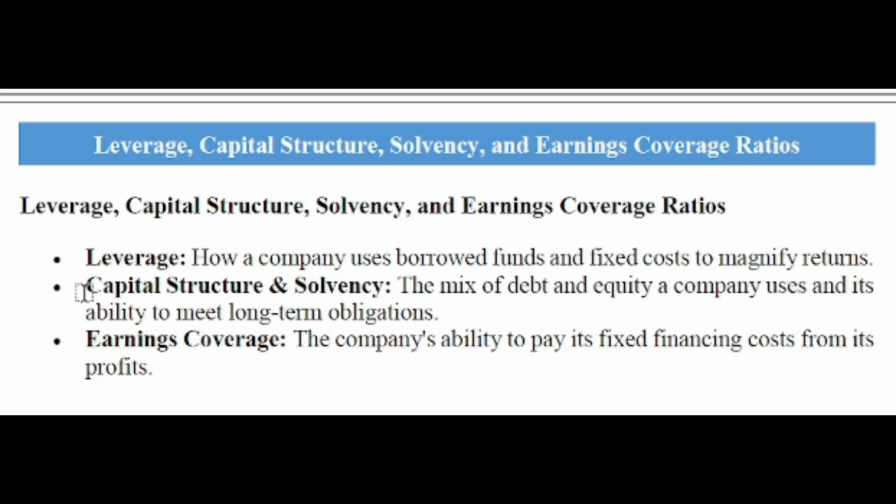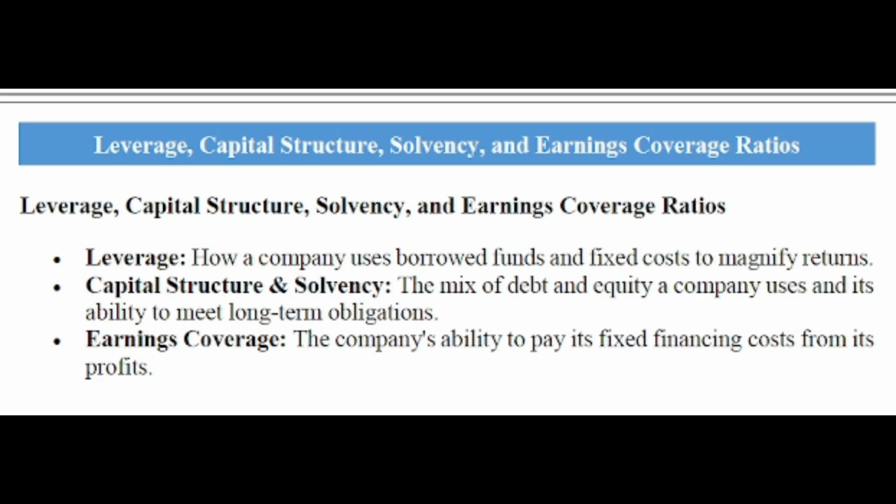The next terms, capital structure and solvency. Capital structure means the mix of debt and equity a company uses to finance its assets. Solvency means its ability to meet its long-term obligations. Again, earning coverage means a company's ability to pay its fixed financing costs from its profit.